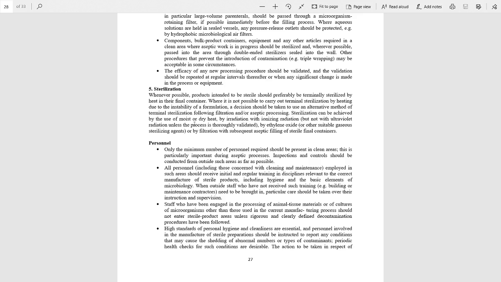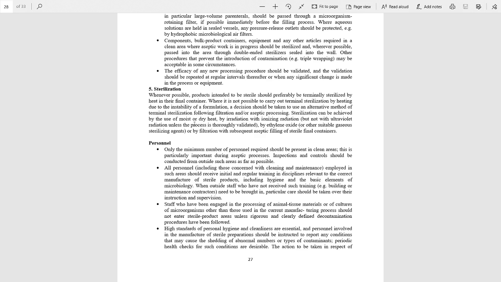It means we always use sterilization by either the dry heat method or the moist heat method. But if there is any problem with the product due to heat, then we should take an alternative method like filtration or aseptic processing, and sterilization can be achieved by the use of moist heat or dry heat.